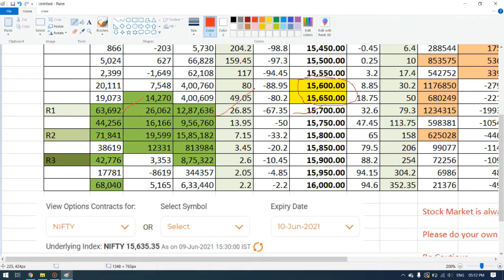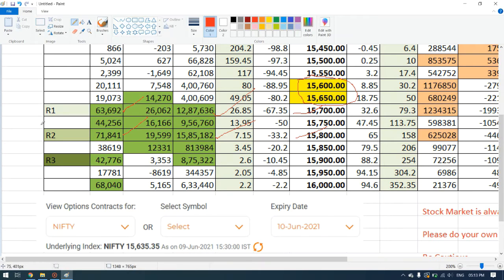I have placed my second resistance at 15,800, and the volume is 15,85,182. The change in open interest is very high, 71,841.